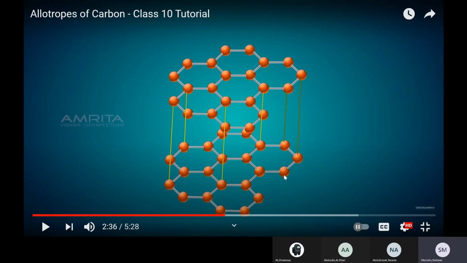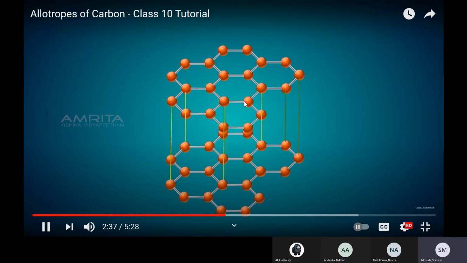Okay, guys. 3 carbon atoms here and 3 in the above. Each layer makes this one. Count any ring, you will find it has 6 atoms and 6 covalent bonds. So we call it hexagonal rings. They make layers of hexagonal rings that are linked by covalent bonds, and it's less hard than diamond.